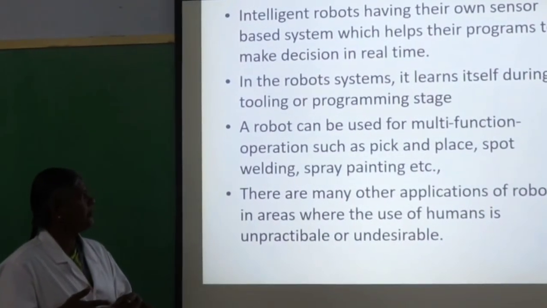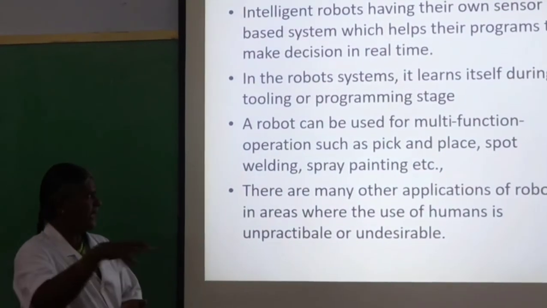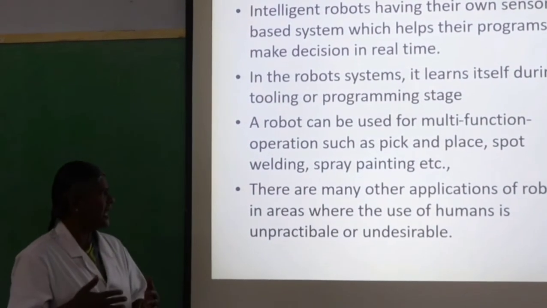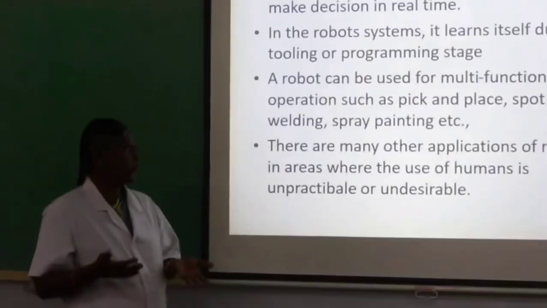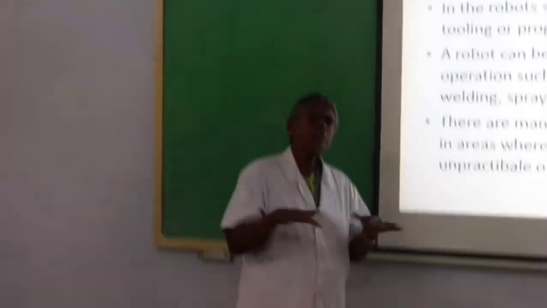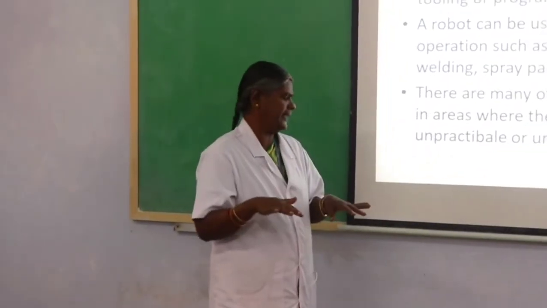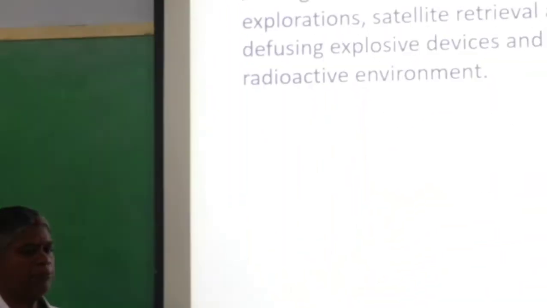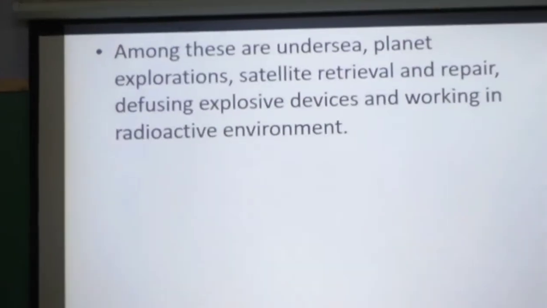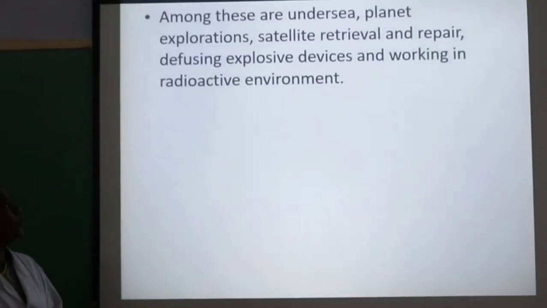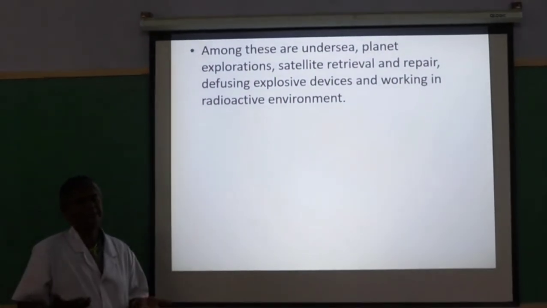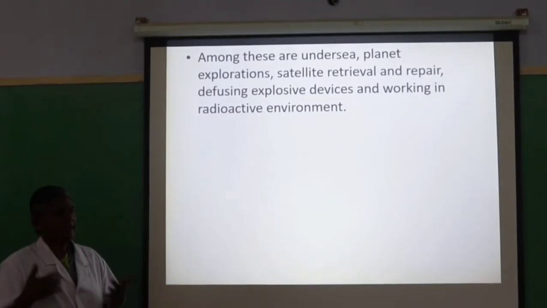A robot can be used for multifunction operations such as pick and place, welding, spray painting, etc. There are also many other applications of robotics in areas where the use of humans is restricted, prohibited or undesirable. For example, undersea planet explorations, satellite retrieval and repair, defusing explosive devices and working in radioactive environments. These are the places where humans cannot enter and work.